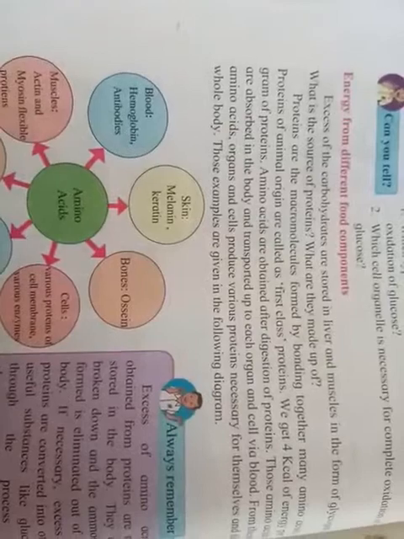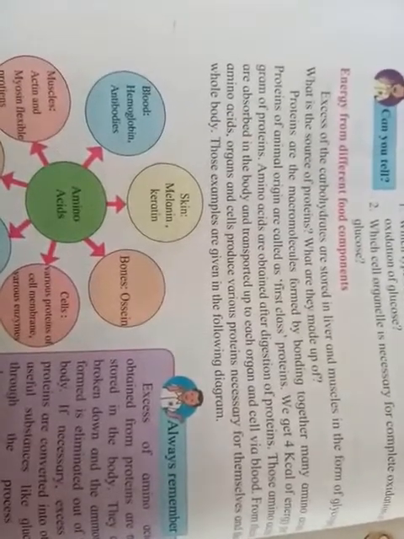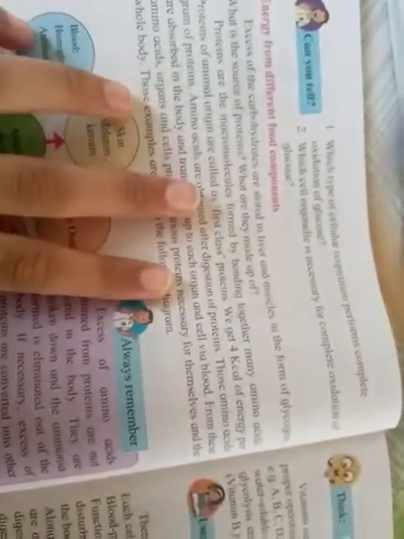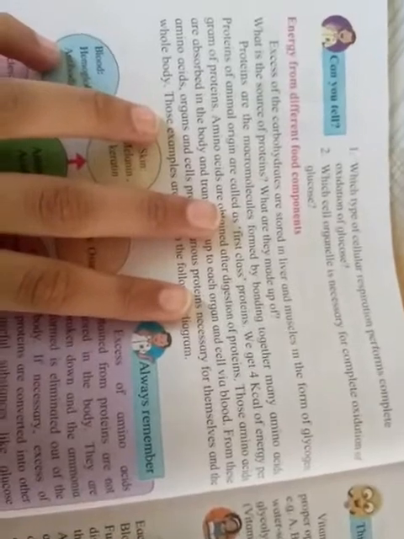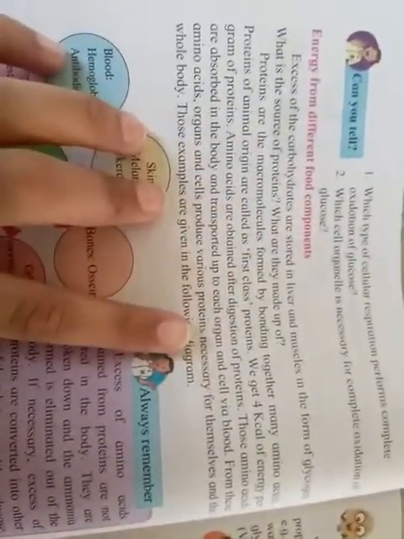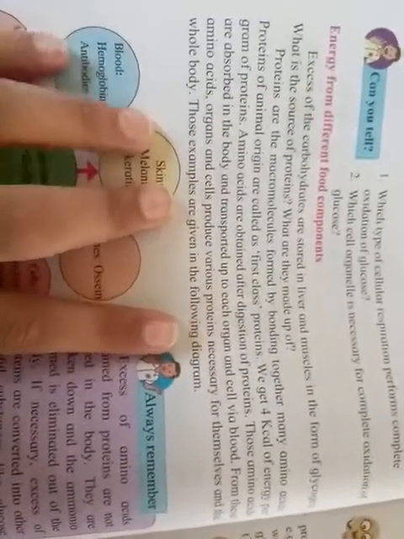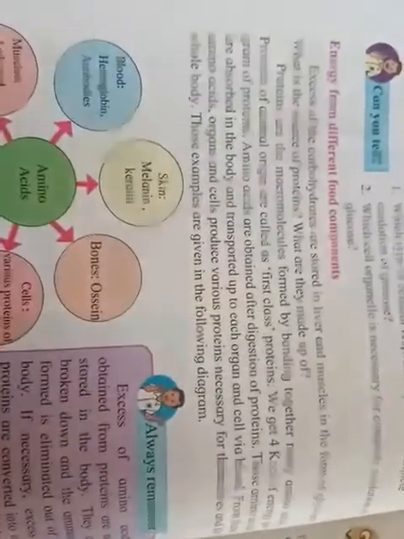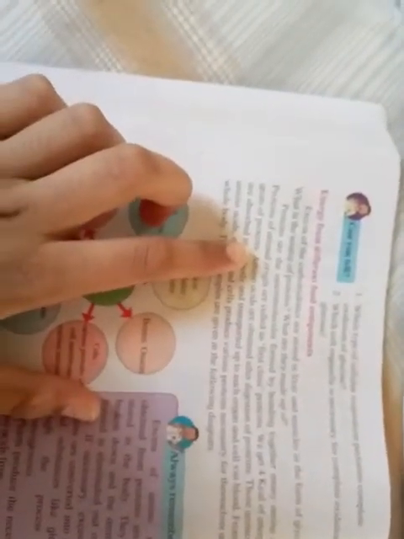Now the protein from animal origin is called first class protein. Why? Because the protein that we get from animal origin gets absorbed very fast in our body, and it is in the form that we require. There won't be any conversion of that protein. It will be directly absorbed and utilized. Hence it is known as first class protein. We get 4 kilocalories of energy per gram of protein. Understood?